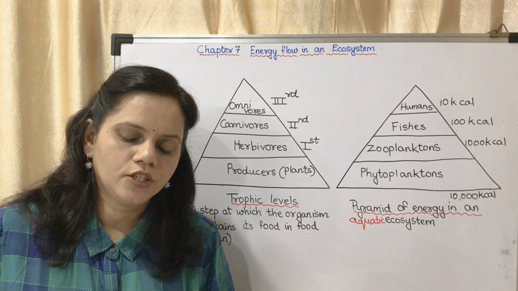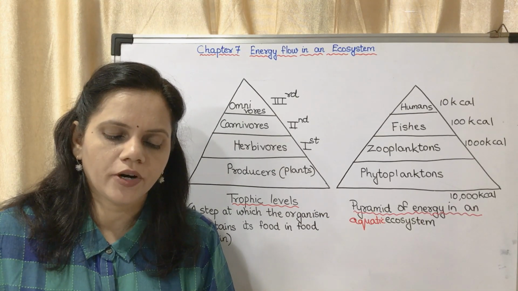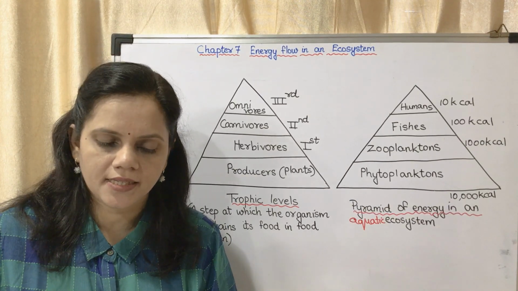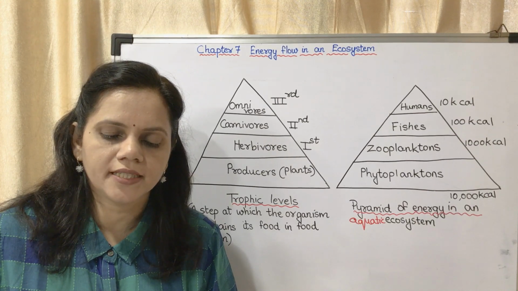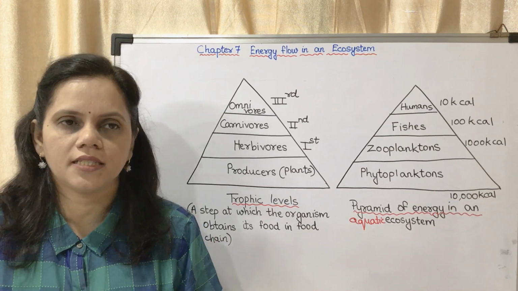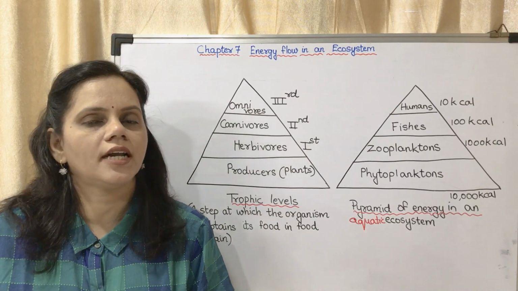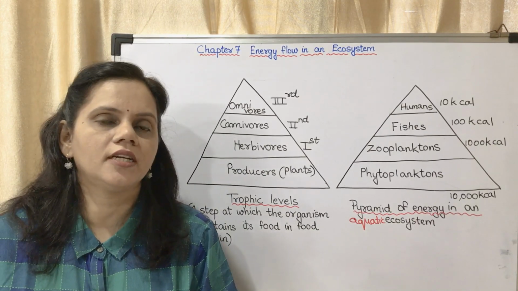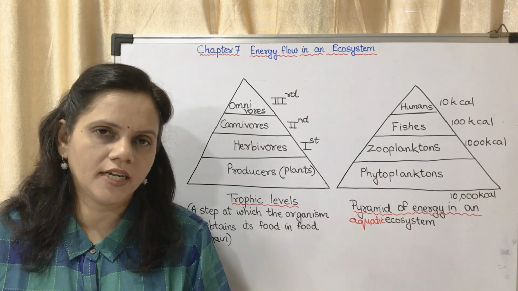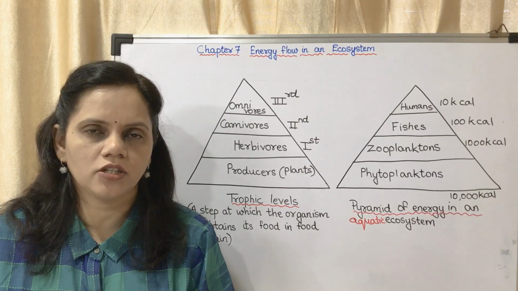Now right hand side, use your brain power. What would happen if the energy remains trapped in the body of apex consumers even after death? What will happen? The answer is, there will be no energy transfer and it will affect the ecosystem. What will happen if it is not acted upon by the decomposers? The nutrients are not returned back to the soil and the atmosphere, and it will start rotting. And it will affect the balance of the ecosystem.